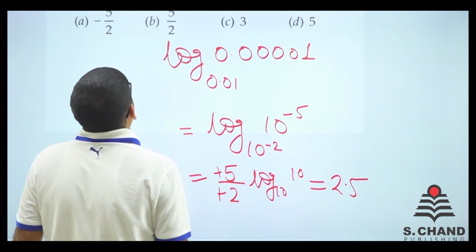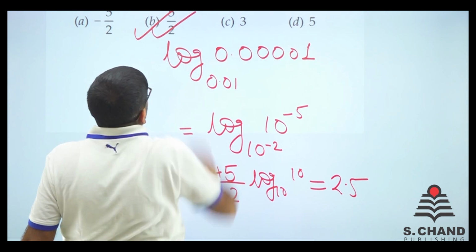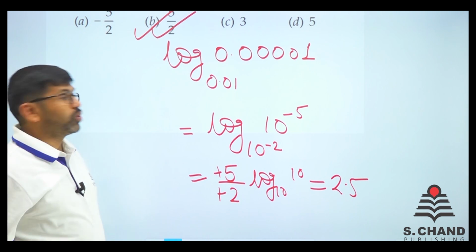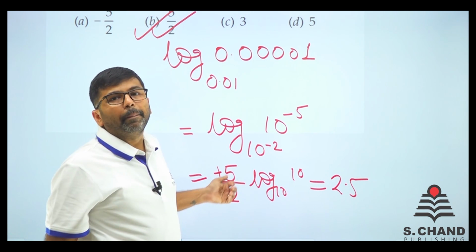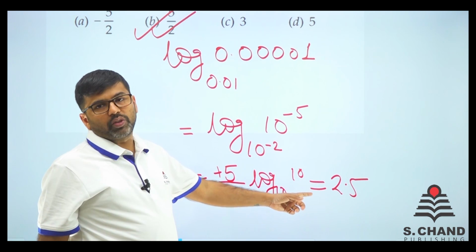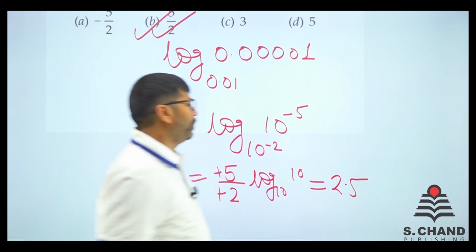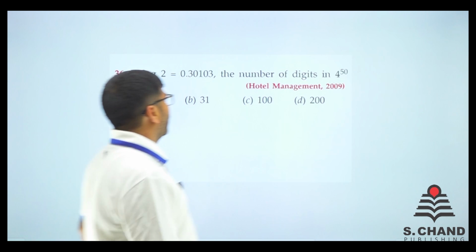Is there any option 5 by 2 or 2.5? Yes, there is 5 by 2. Remember, not minus 5 by 2, because it is minus 5 by minus 2, just 5 by 2, 2.5, right? So simple question. Now let's move on to another question.